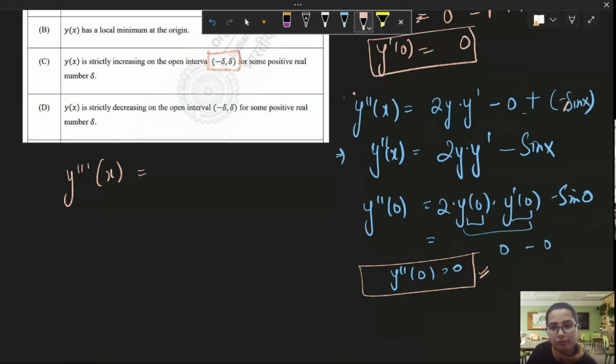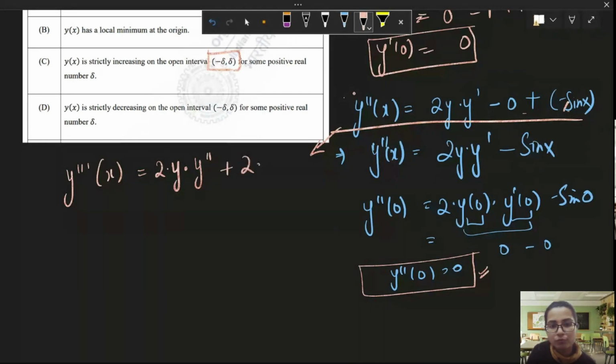I'm going to differentiate this one. 2y and y dash will be differentiated using the product rule. 2y dash, and this will be as it is, so it will be y dash squared minus cos x. This is what I'm getting. Let me again put x equal to 0 and see this higher derivative test. What does it tell us?